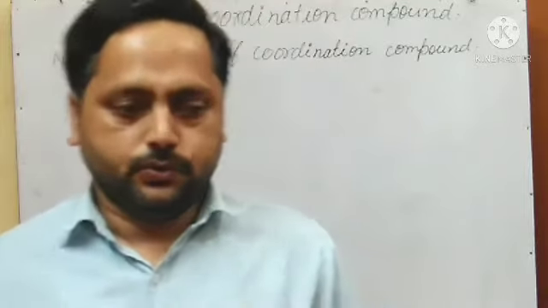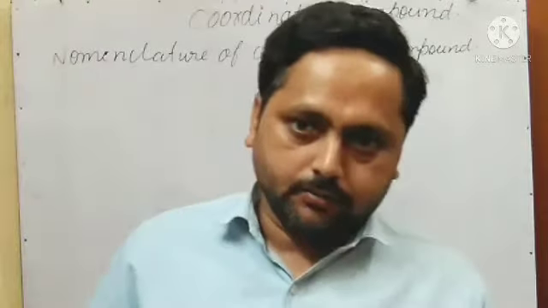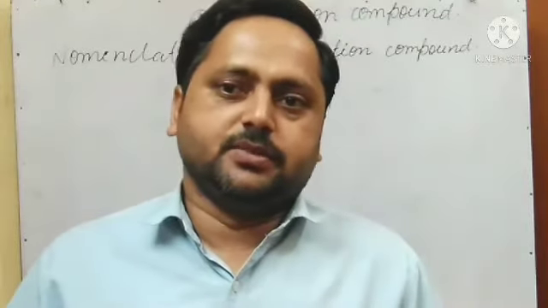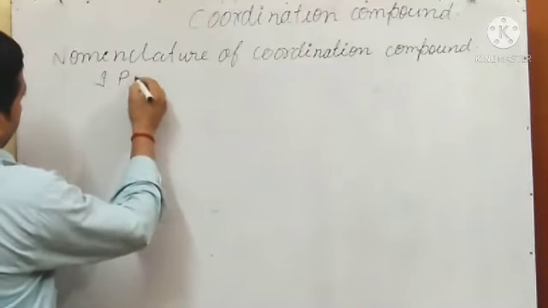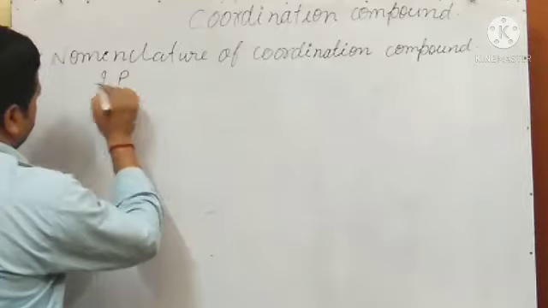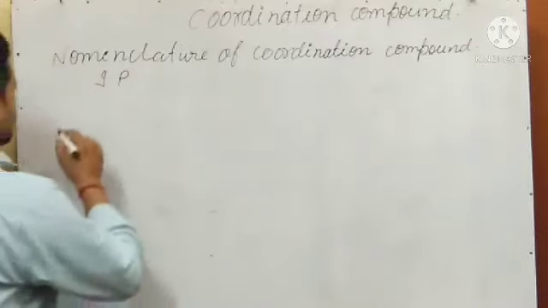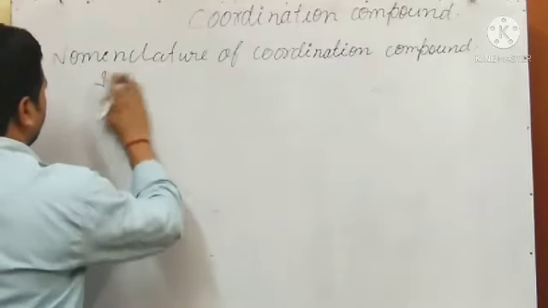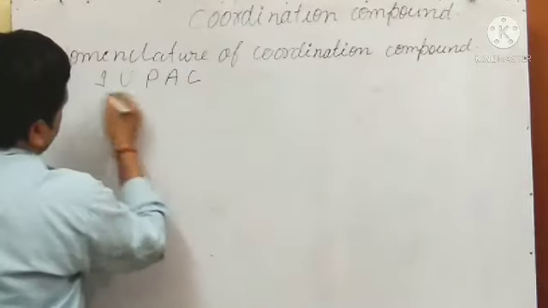For writing the name, one system is responsible, that is IUPAC.